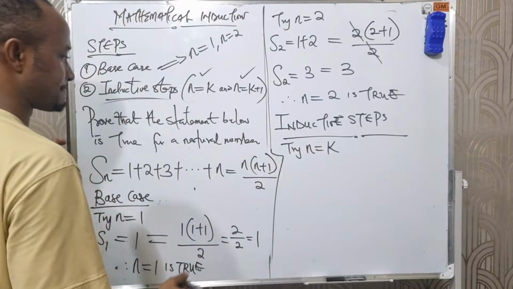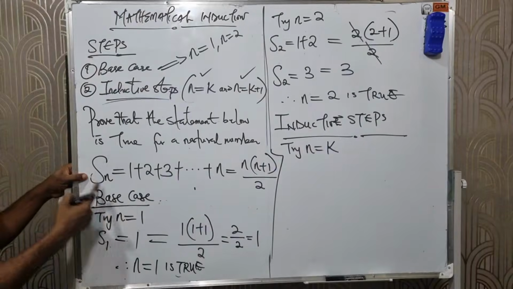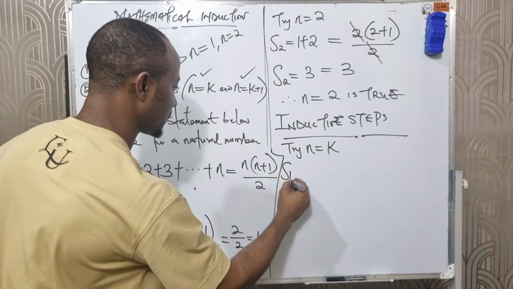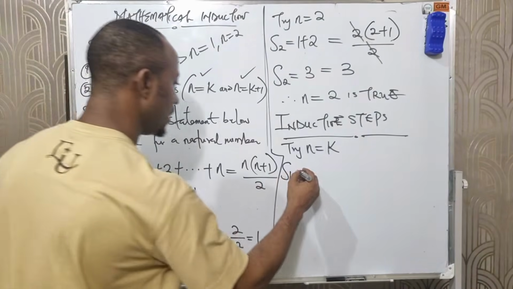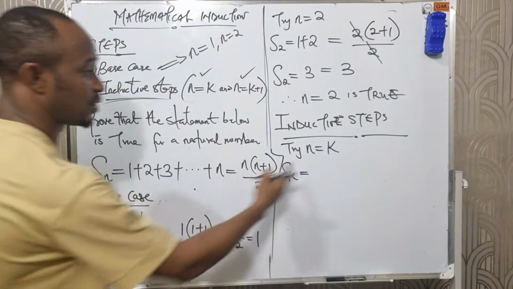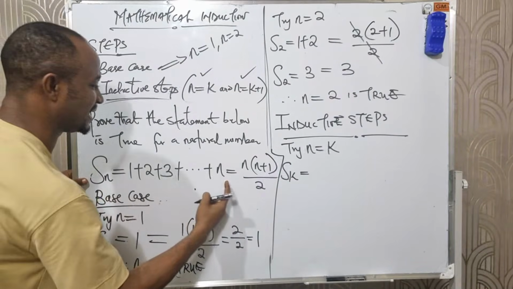So let's test for n equals k. Meaning from this expression, anywhere I see n, I'll put k. That will give us Sk. It means I will repeat all of this here, because for k, everything here is k.